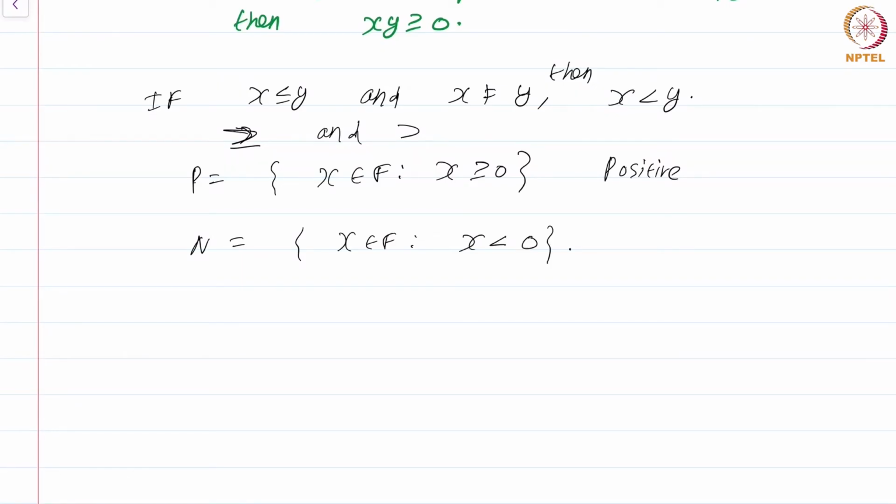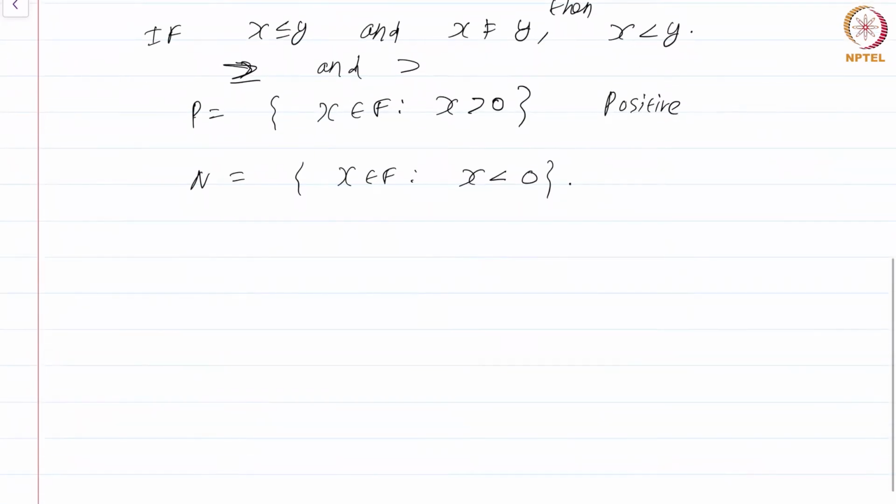Just one moment, I made a slight error. This is not x greater than or equal to 0. This is x greater than 0. So we have that an element of an ordered field is either positive, negative, or is 0.